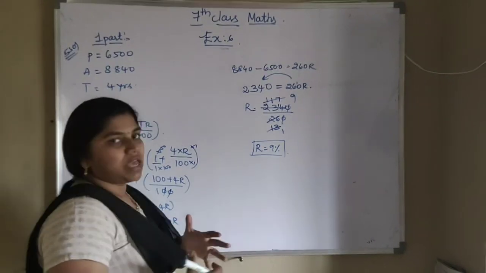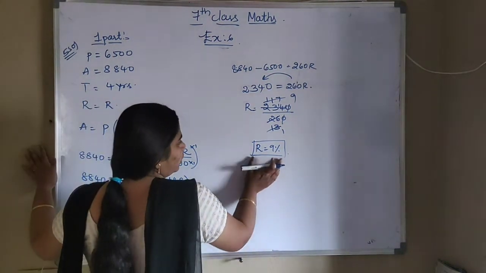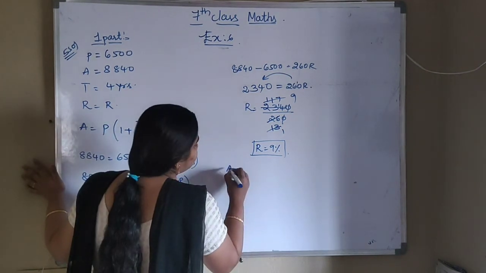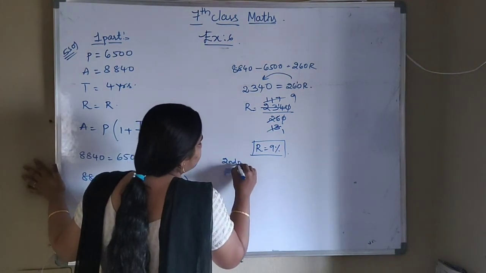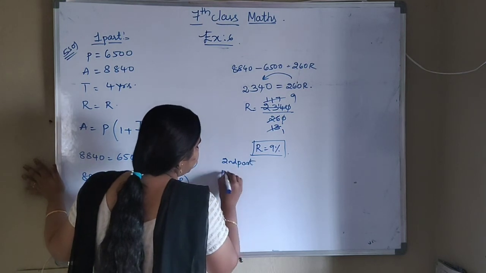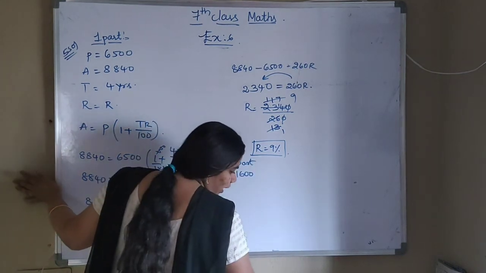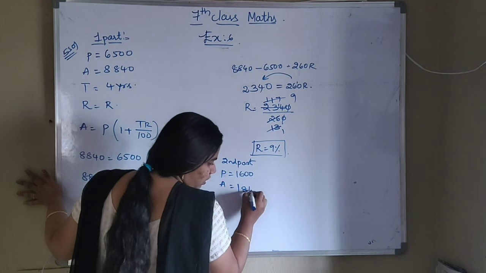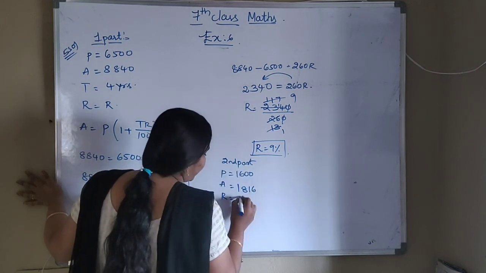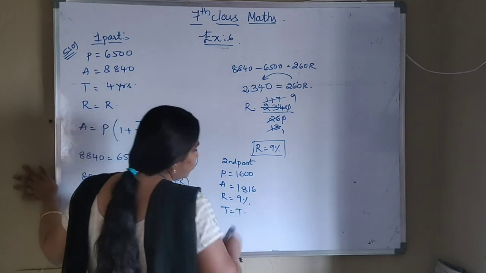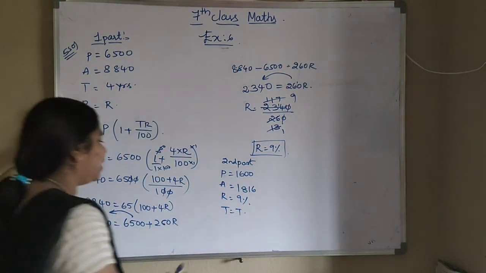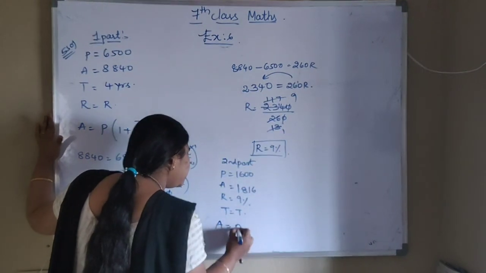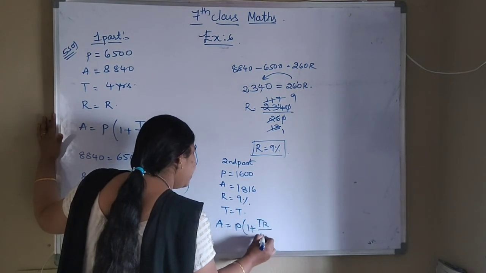So by using this rate of interest, we have to solve the next problem. In the second case, we have to find the time value. We already know the rate of interest here. In this second part, the principal value they have given is 1,600 and the amount value is 1,816. The rate of interest we got is 9%. Now we have to find the time value. Again we use the same formula, A equals P into 1 plus TR by 100.